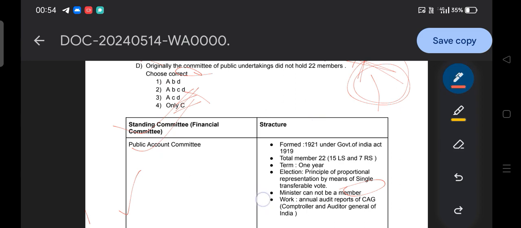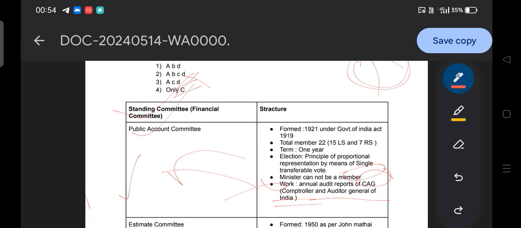Next, what is the work or function of the public account committee? It annually audits the report of the CAG, the Comptroller and Auditor General of India. What is the CAG? If you request me, then I will make a video on it. It's your duty, whether you get the benefit from my side by requesting me or you do the job yourself. That is all about the public account committee.